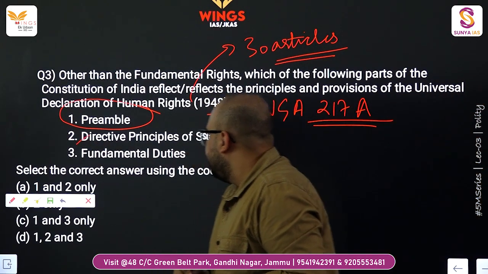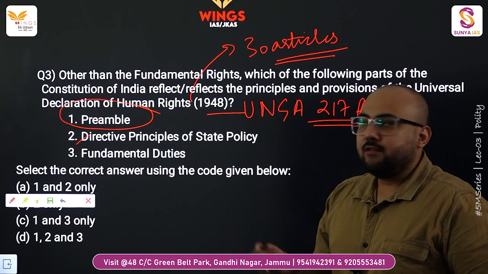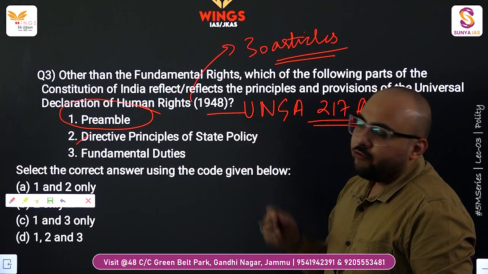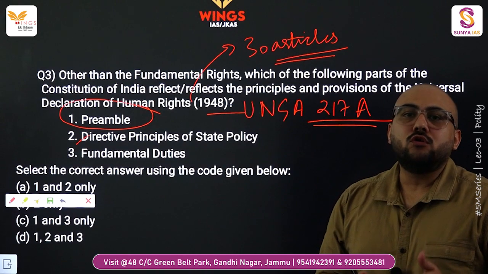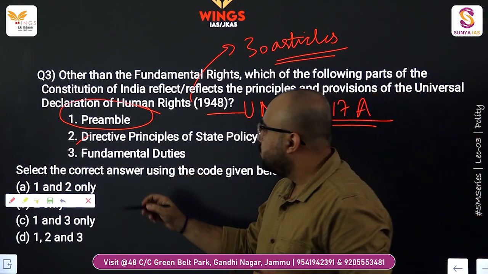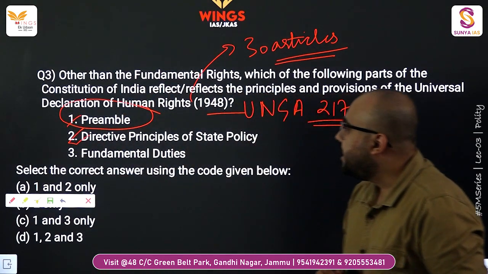Second statement, directive principles of the state policy. Part 4 of the Indian Constitution has the directive principles of the state policy. And in the Declaration of Human Rights, there are certain articles like article number 22, which talks about the socio-economic developments, which is related to the directive principles of the state policy. So again this option also seems right.